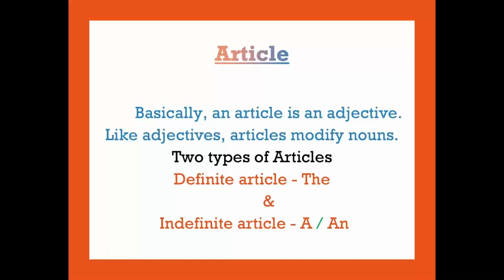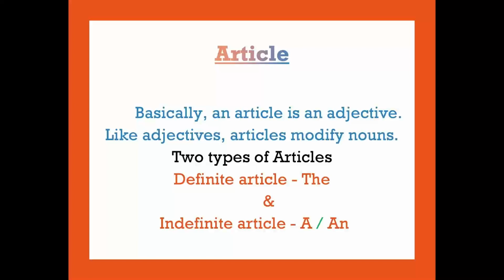Children, we have learned what is meant by nouns and adjectives in the previous classes. That is parts of speech. If you want, please check the specific section and learn. What is meant by noun? It's the name of a person, place, or thing. And what is meant by adjective? The word that modifies or qualifies a noun, isn't it?